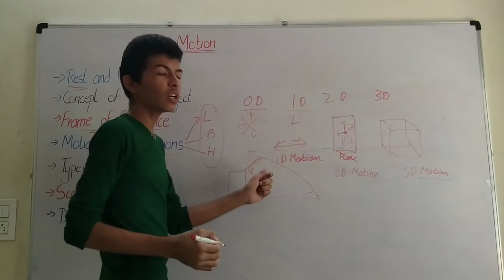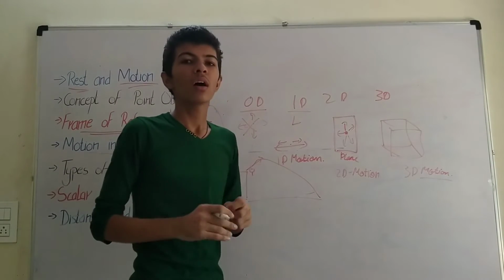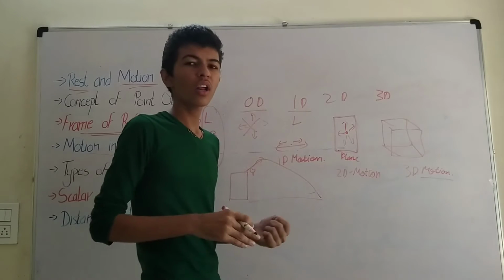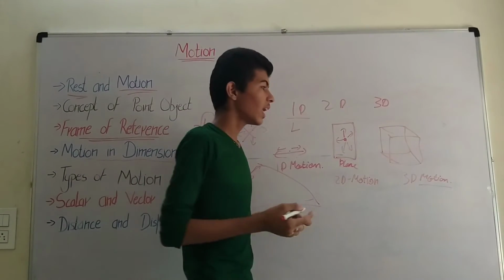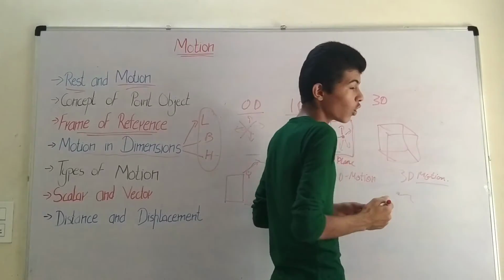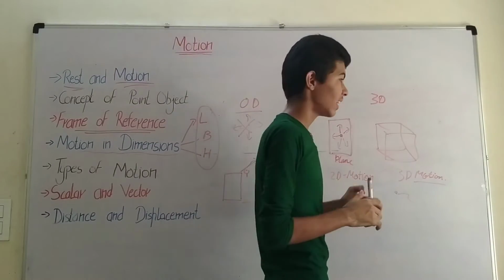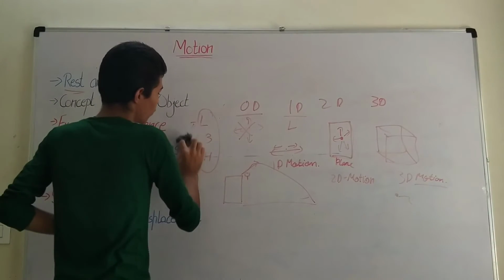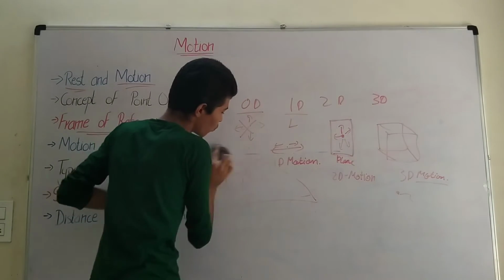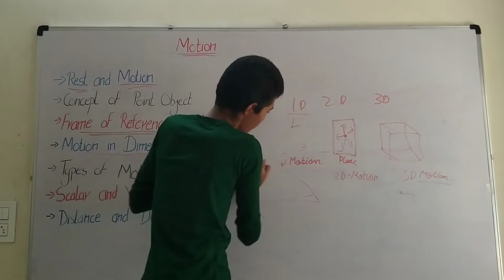Now it is 2D motion. Examples would be an insect crawling on the floor, etc. And for motion in 3D, you can take a particle moving in a random direction or a fighter plane flying in the sky. So these are the different types of motion, that is 1D, 2D, 3D.